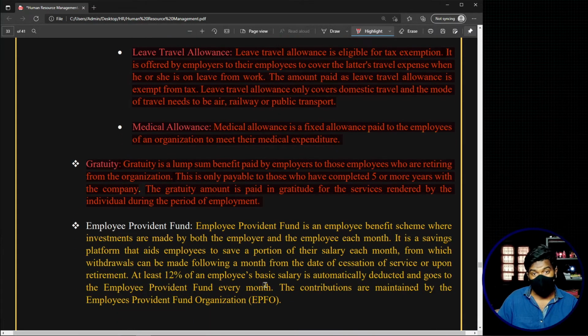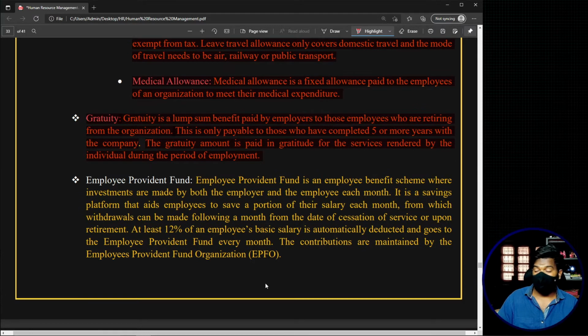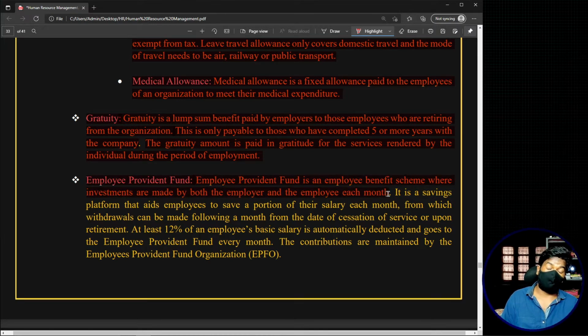Now the next commonly seen component in the compensation or in the salary structure of an organization is something called employee provident fund. You will be seeing this as PF in the salary slip. Now employee provident fund is an employee benefit scheme where the investments are made by both the employer and the employee each month. Again, if you do not have any clarity relating to this particular provident fund, when we go to the labor laws part, we will be having an entire act relating to this provident fund.